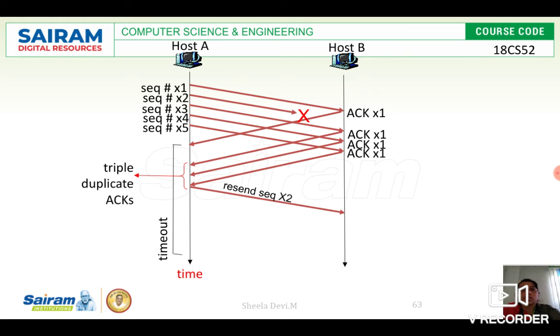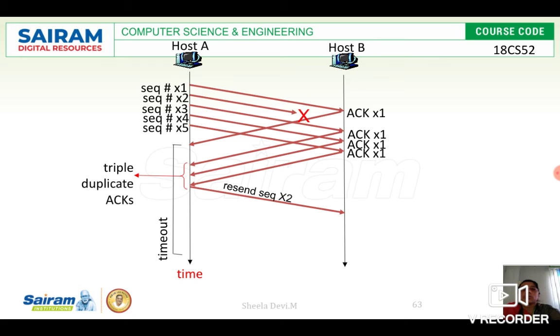That is the data 1, sequence number x1. So acknowledgement x1 is sent 3 times within the timeout period of the second data, so that host A, the sender, will come to know that the second data, sequence number x2, has not been received successfully. So within the timeout period, it will send the data.